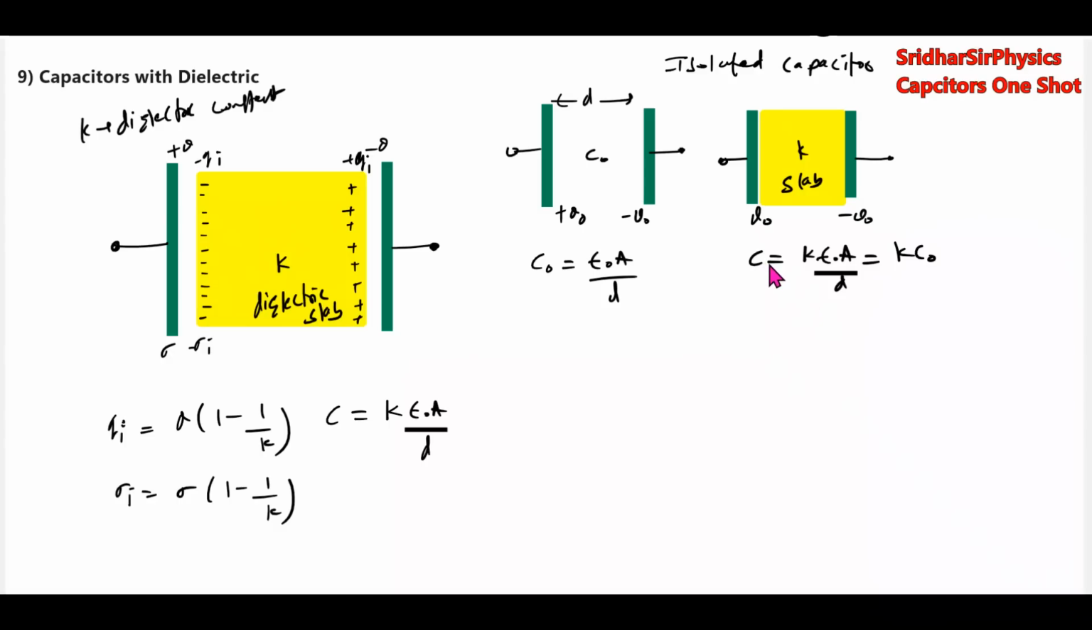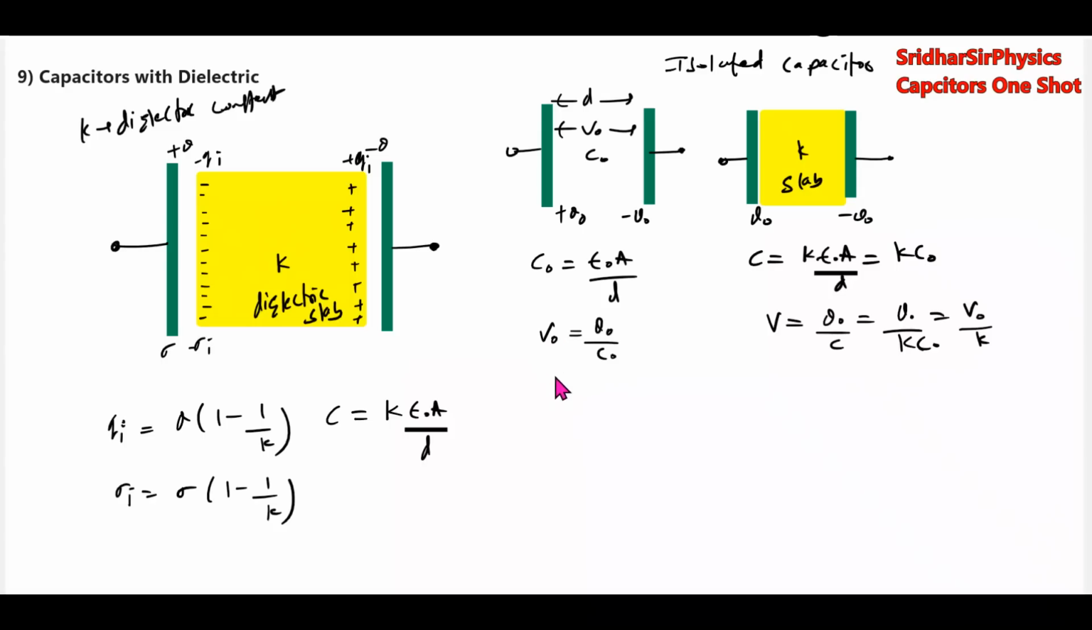Charge will remain same. No change in charge. Then what happens to the potential difference? Earlier potential difference V naught, assume, which is equal to Q naught by C naught. New potential difference, charge तो वही होगा, then capacitance is K C naught. So potential will become V naught by K. Capacitance will increase, charge वही same, potential will decrease.